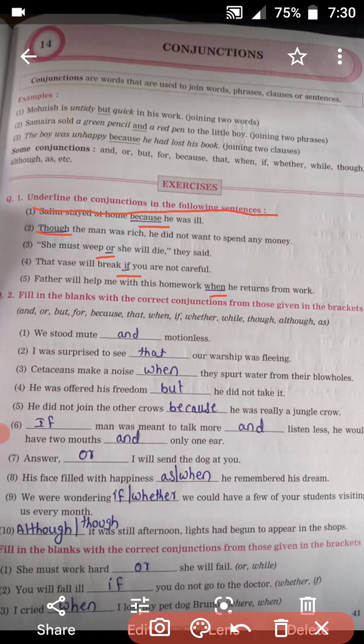So, question second: fill in the blanks with the correct conjunctions from those given in the bracket. Now, in the bracket, conjunctions are given to you and you have to fill in the following sentences. Okay? So, the first question.